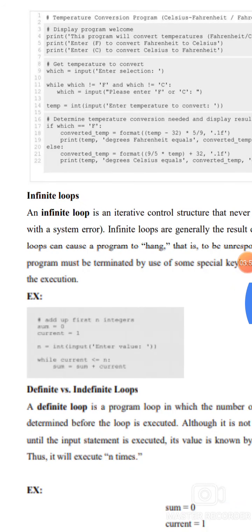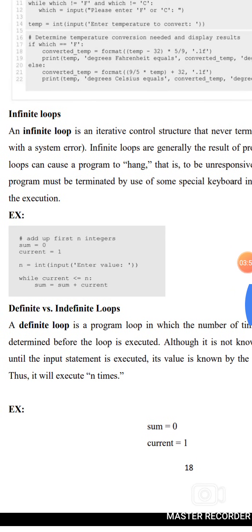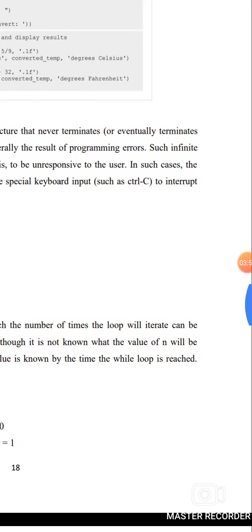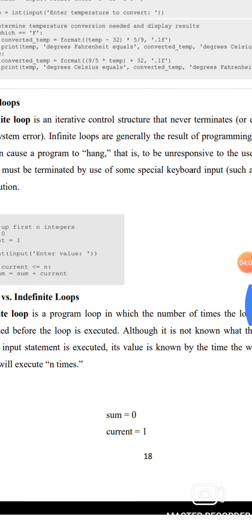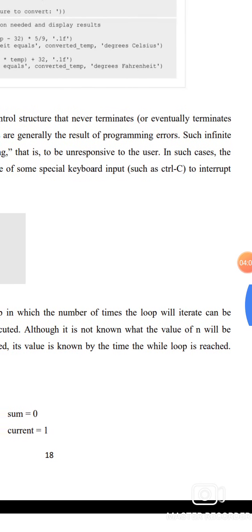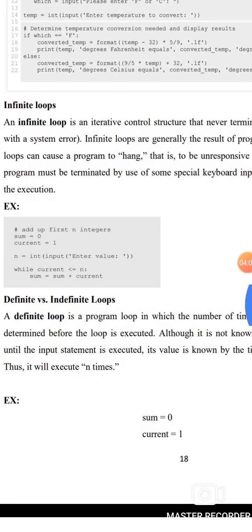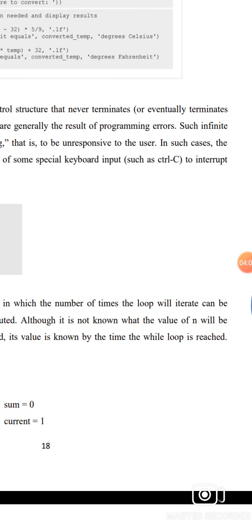Infinite loop. An infinite loop is an iterative control structure that never terminates, causing a system error. Infinite loops are generally the result of a programming error. An infinite loop can cause a program to hang, that is, become unresponsive to the user.